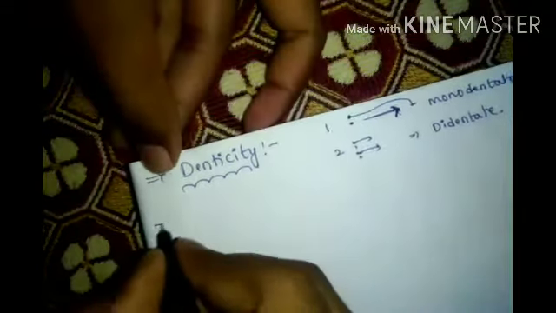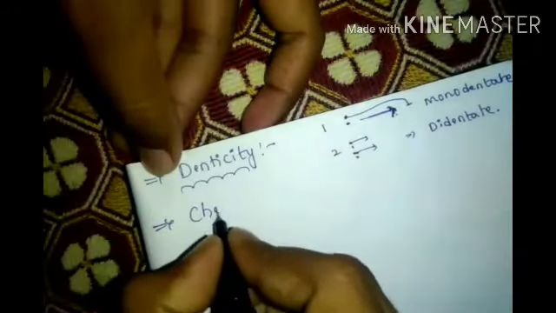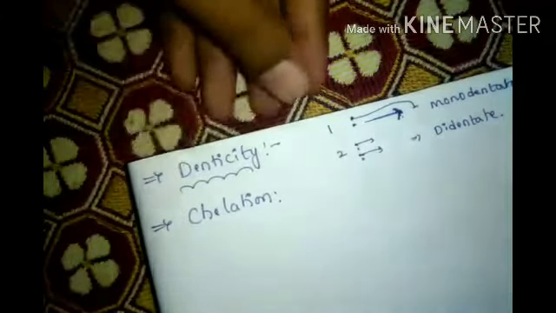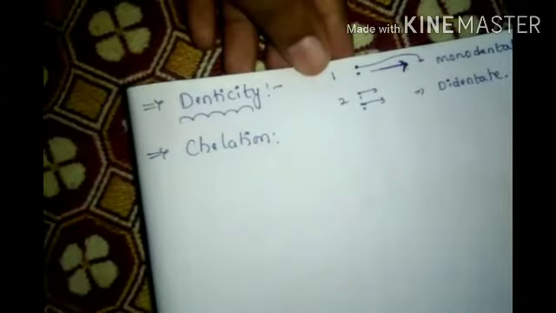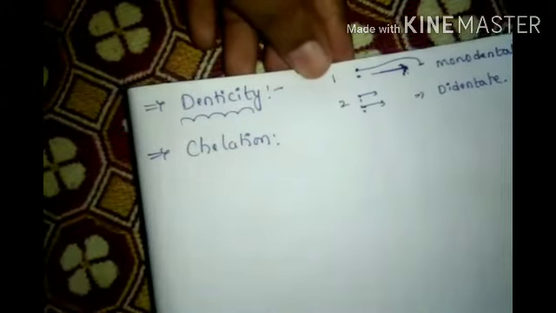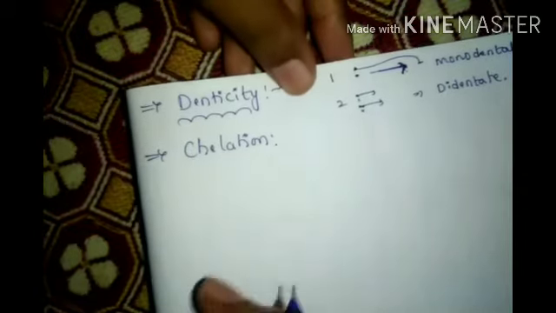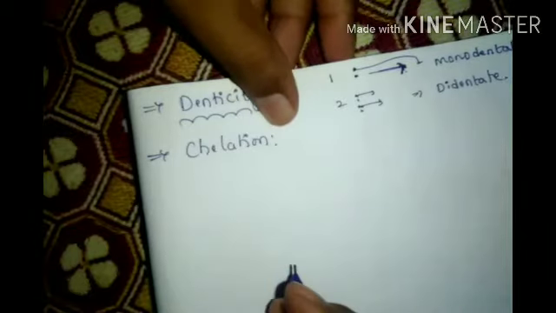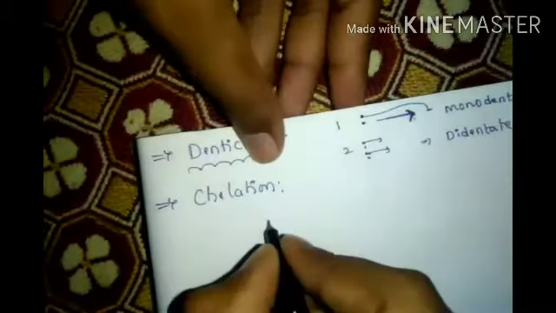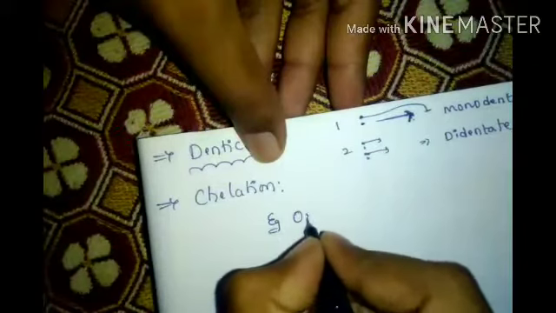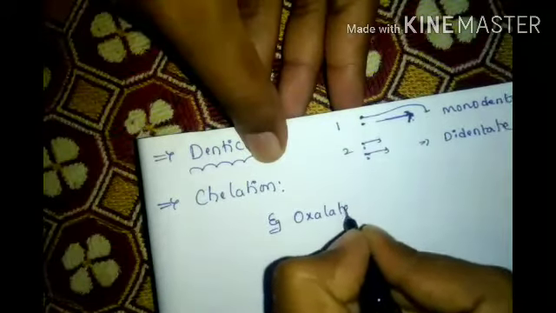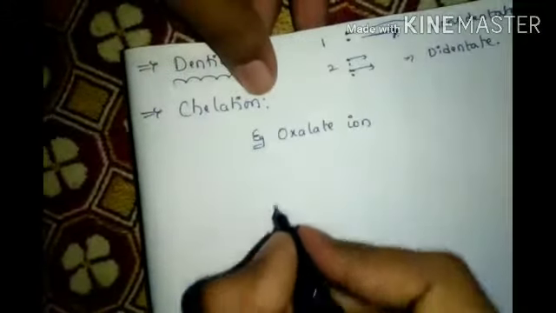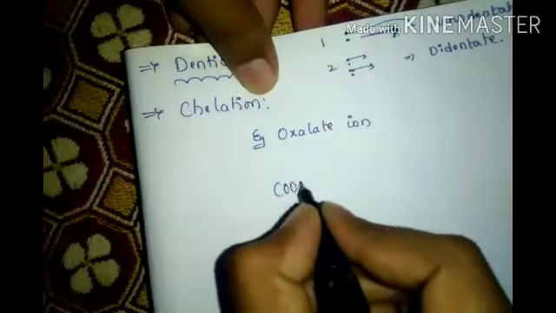Next, the second word: chelation. I will explain with an example, the oxalate ion, COO minus.